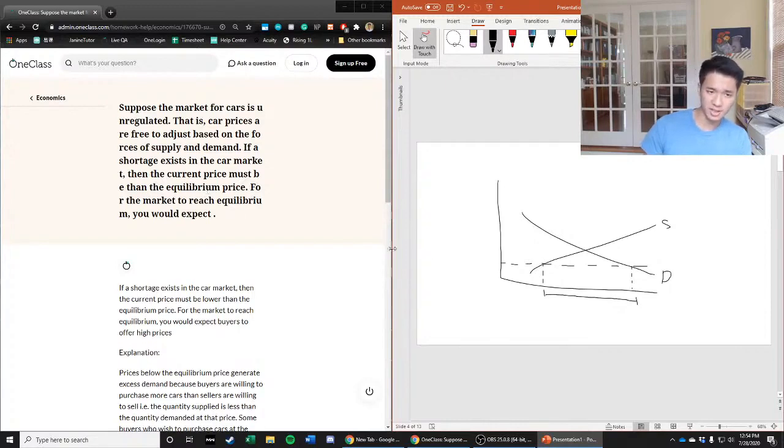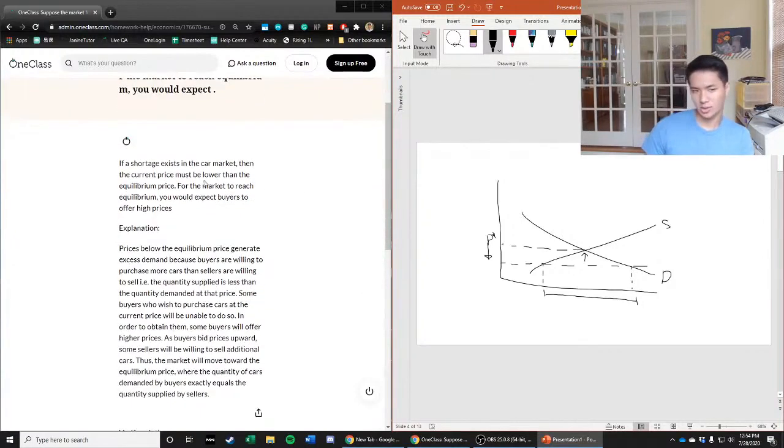The current price must be lower, right? Lower than the equilibrium price at P star. And we know that for the market to reach equilibrium, since this is an unregulated market, we expect the price to increase until it reaches the equilibrium point once again. So this is our graph and understanding. So the answer would be lower and then increase.